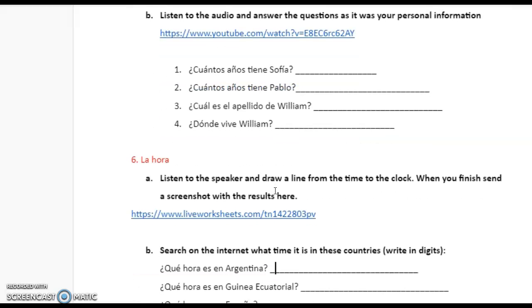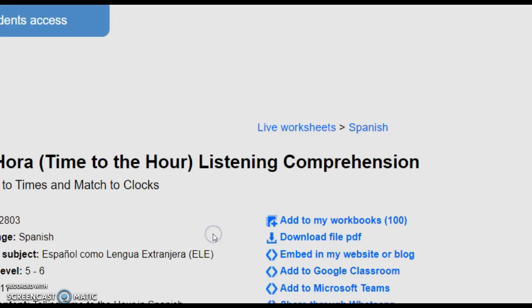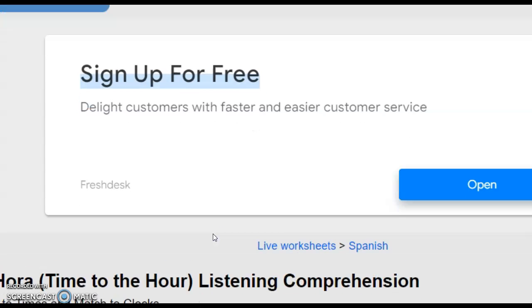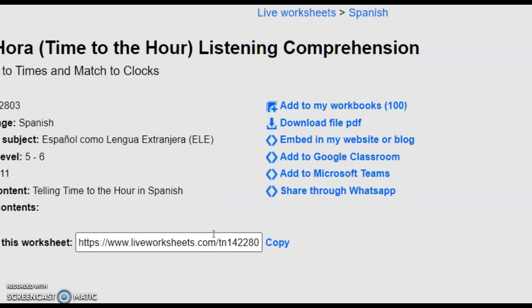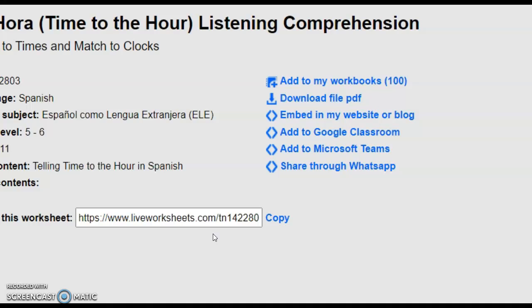Let's go to the sixth part. You are going to listen to the speaker and draw a line from the time to the clock. When you finish, send a screenshot. So let's go here. Muy bien. Okay, so again, we need to wait. You need to be patient here and you will find the activity.